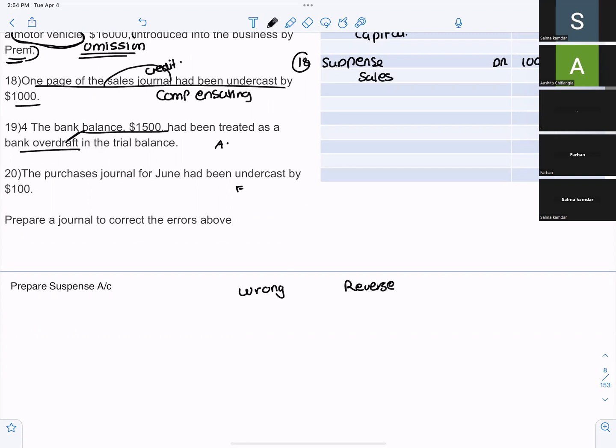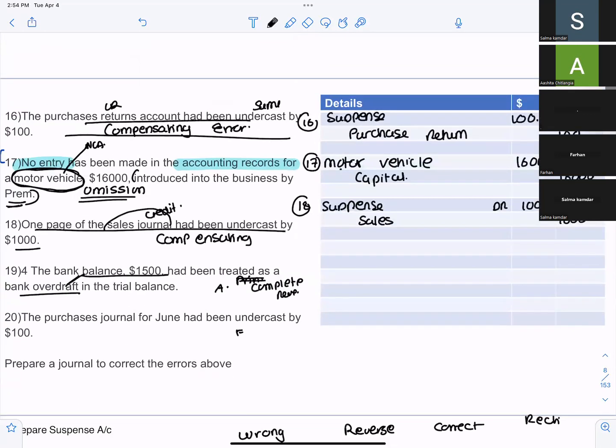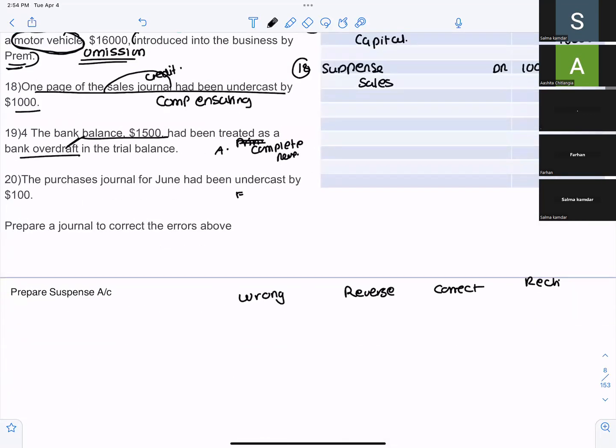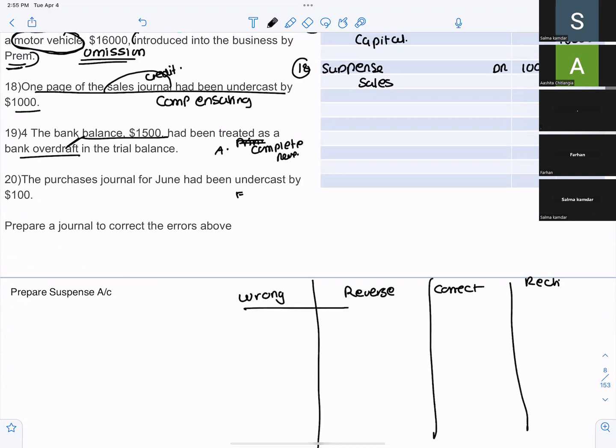Which error is this? Principal. Could this be complete reversal also? Miss, is principal wrong name? No, wrong name is commission. I think commission is wrong amount. The original entry is wrong amount.